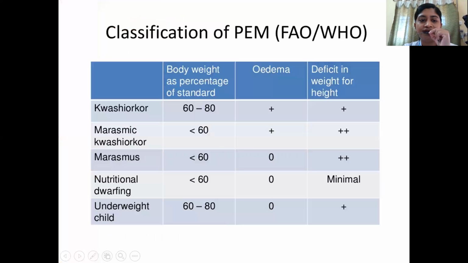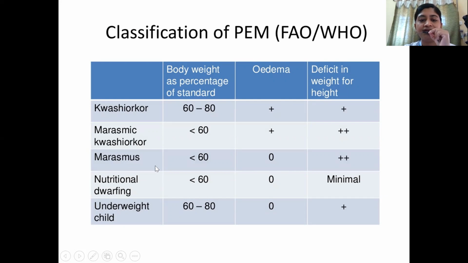So now let's look at the various spectrum ones. So here we consider what is the body weight as percentage of the standard for that age, whether edema is present, and how much is the deficit in weight for height. So suppose there is a child whose body weight is 60 to 80% of the standard for that age, which is nothing but the 50th percentile for that age. And the child has edema also, and the deficit is there in weight for height, then it will result in what is known as Kwashiorkor.